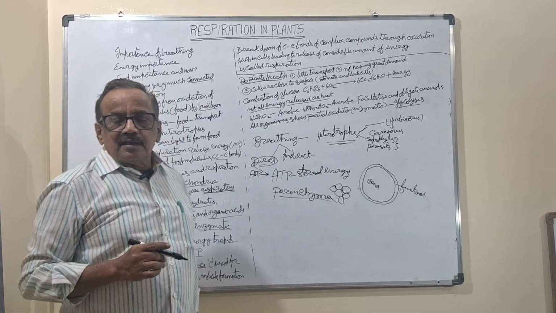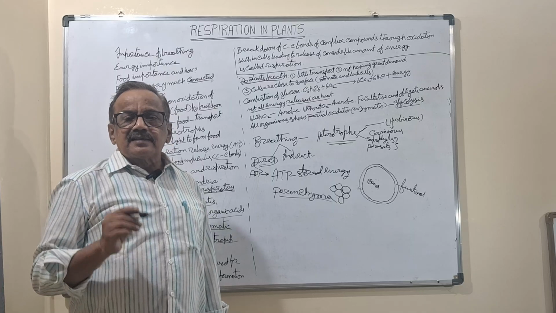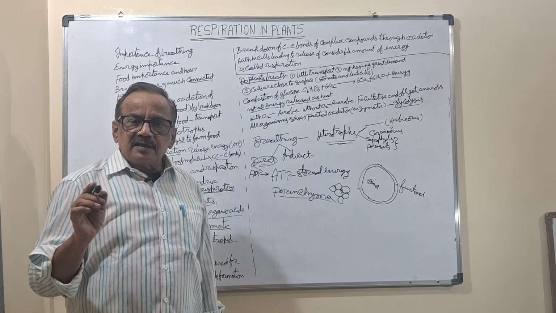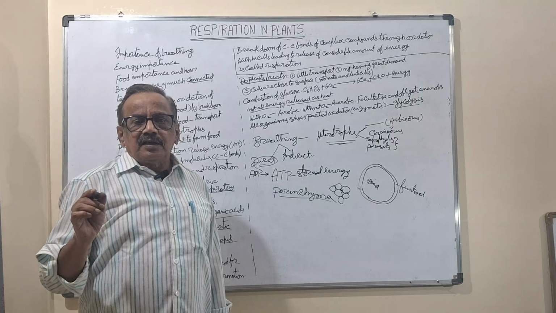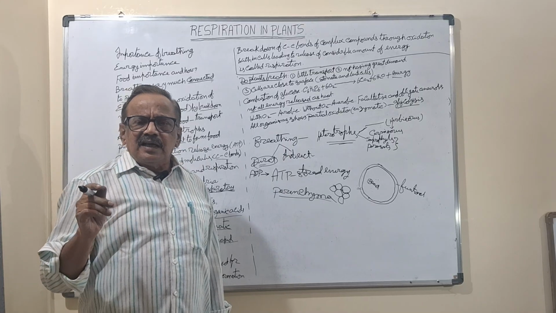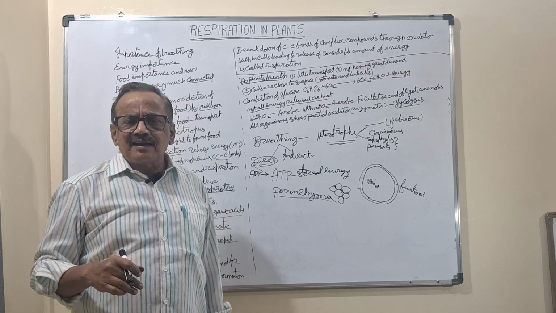And one more thing, plants do not have any circulatory systems, meaning no heart or blood circulation system, and no excretory system. Such systems are not there.